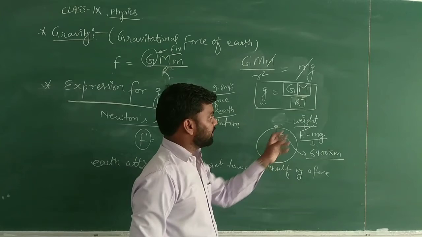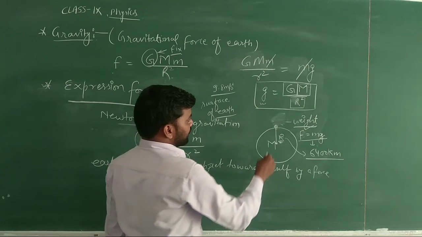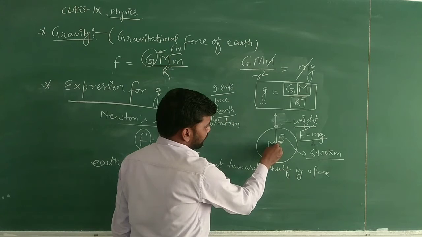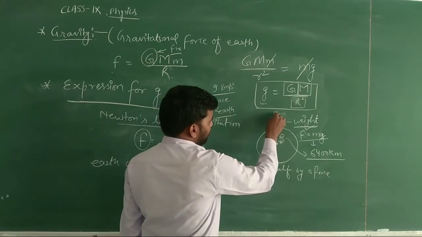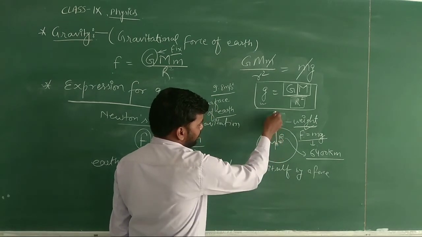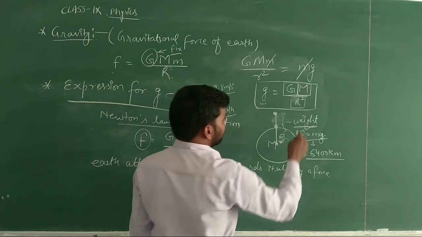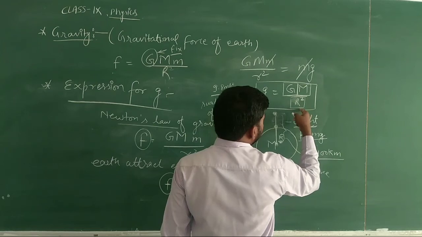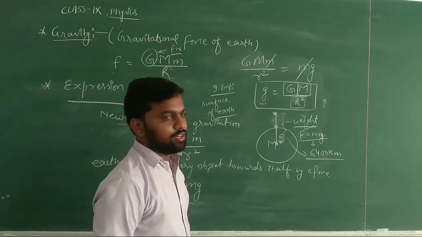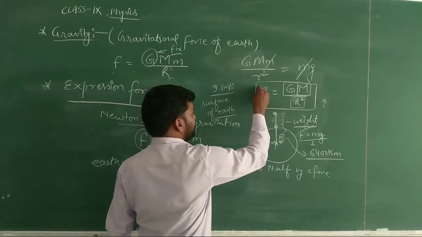Okay, so जो स्मॉल g की वैल्यू है वो किस पे डिपेंड करती है? अर्थ के मास पे डिपेंड करती है और उसकी रेडियस पे डिपेंड करती है। सपोज इफ आई एम गोइंग इन द अपवर्ड डायरेक्शन, देन डेफिनेटली द डिस्टेंस फ्रॉम द सेंटर ऑफ द अर्थ एंड distance between the centers of these two objects, one is earth and one is this object, it will increase. If r will increase, then definitely the distance in the denominator will start increasing, and we already know whenever a value in the denominator increases, the small g in that case will decrease.